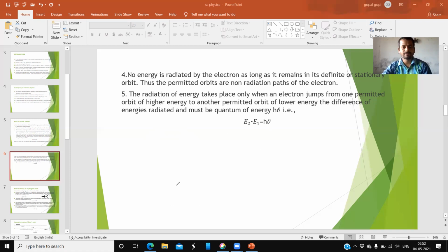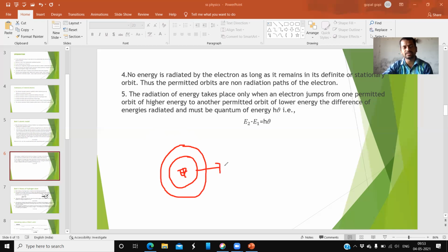See here. For example, this is a nucleus, and this is the first allowed orbit. It is a discrete orbit, in which the electron moves. Next, this is the second orbit. It is very near to the nucleus, so let its energy be E1, and the other is higher energy. As we move away from the nucleus, the energy of the orbit gradually increases. That is the meaning.